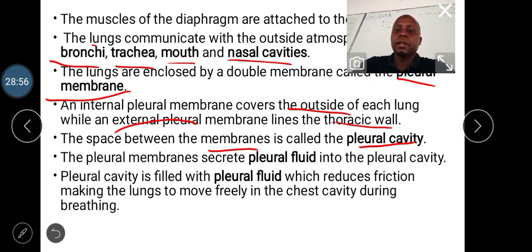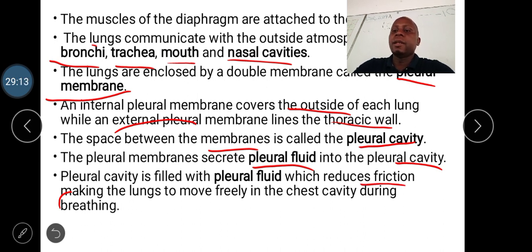The pleural membrane secretes a fluid called pleural fluid, which is found inside the pleural cavity. The pleural fluid reduces friction, making the lungs move freely in the chest cavity during breathing.